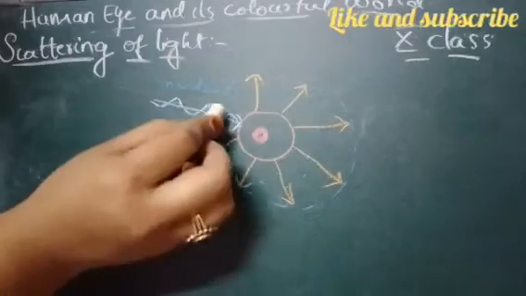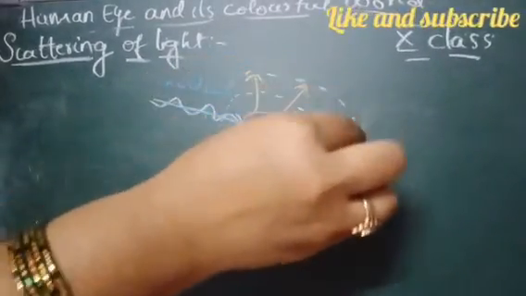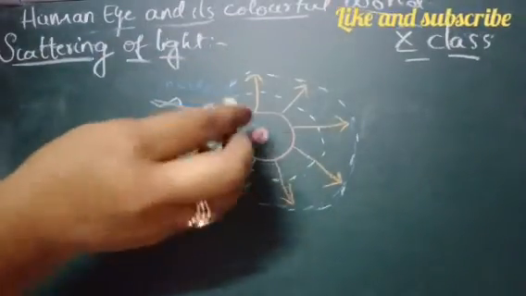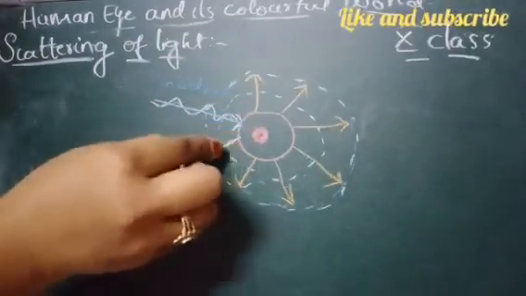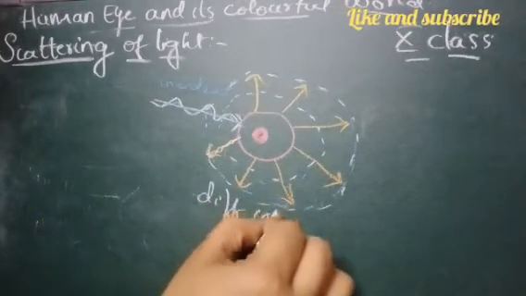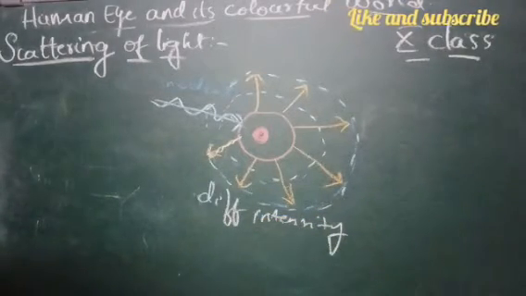The atom produces some vibrations, and due to these vibrations, the light which is absorbed gets emitted back with different intensities. It's clear, children?